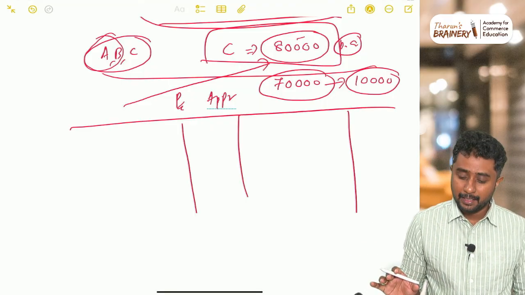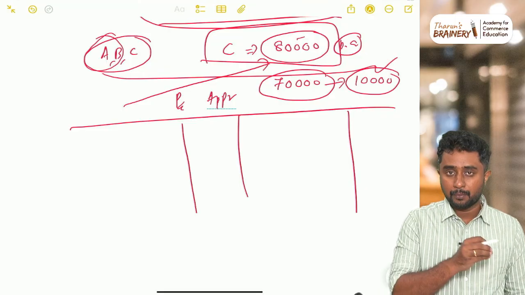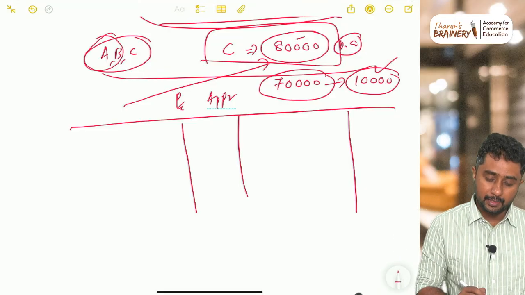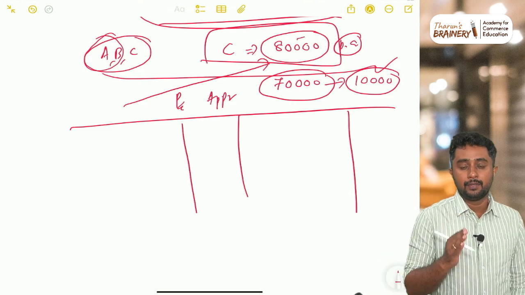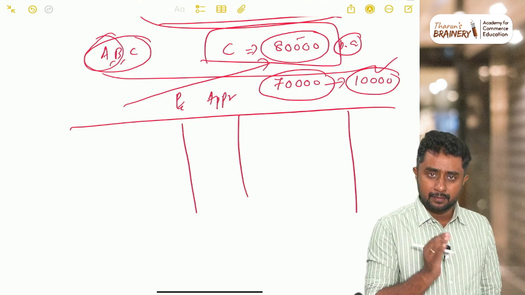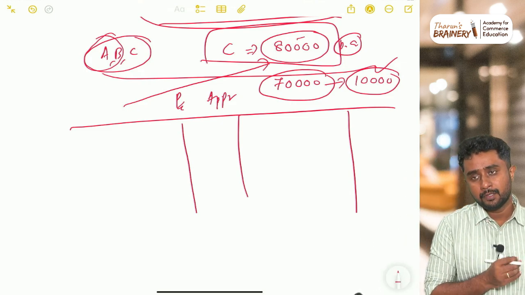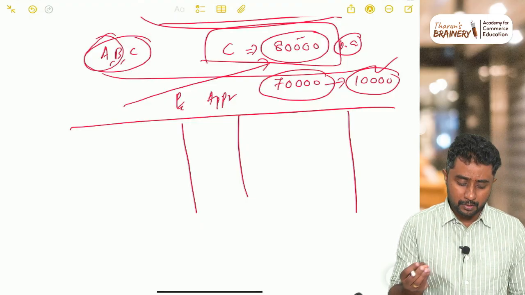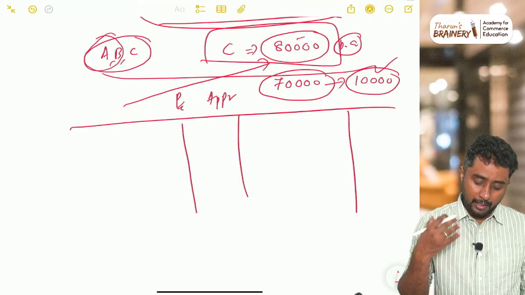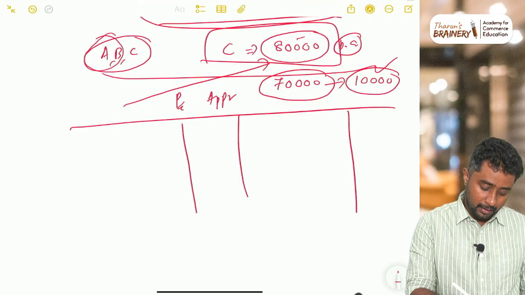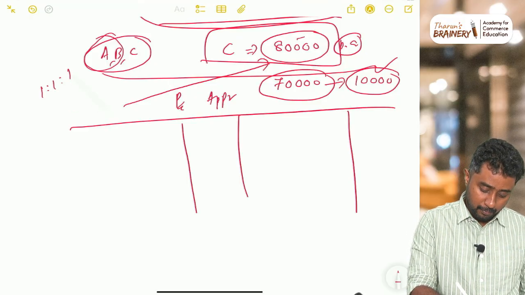Normally in the question they may say something about deficiency. This amount of 10,000 can be called the deficiency. The deficiency should be paid by the partners in a particular ratio. That ratio we can call the ratio of deficiency. The ratio of deficiency should usually be mentioned in the question. If the ratio of deficiency is not there, you just have to take the partners' profit sharing ratio.